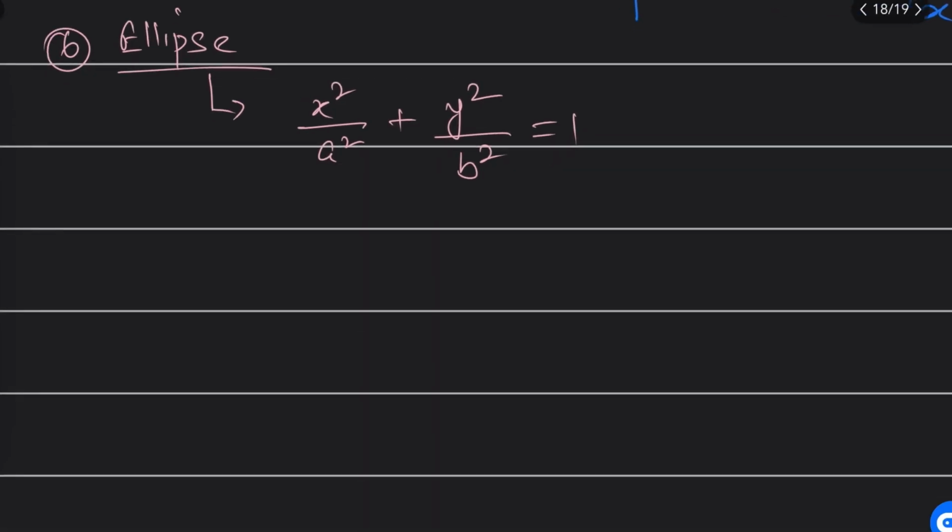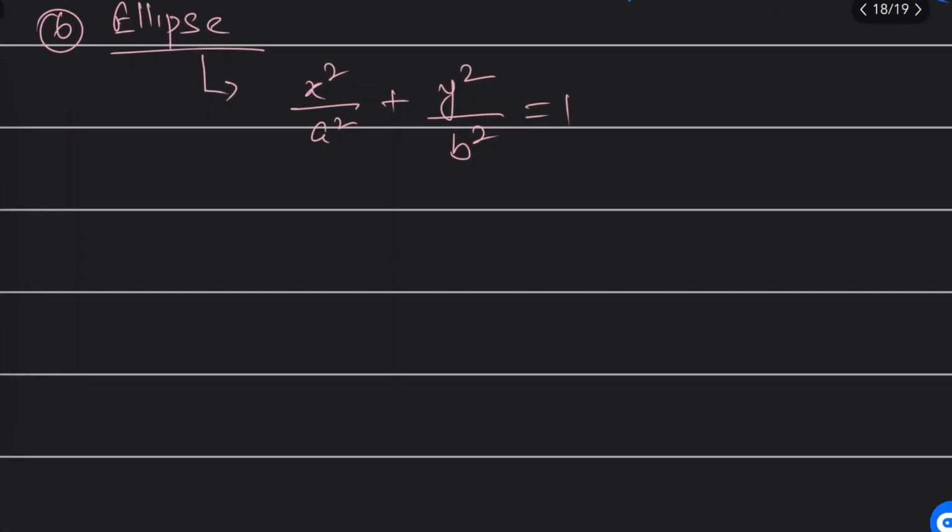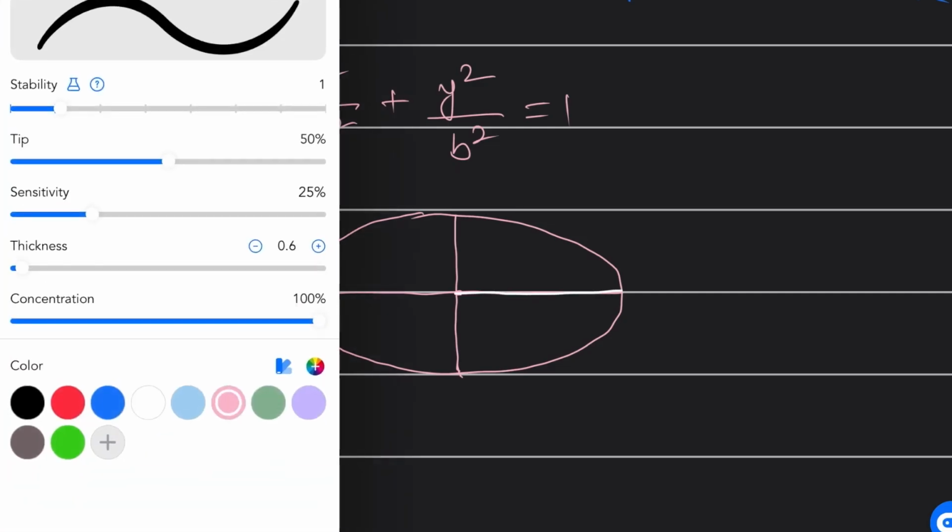Now here, what are a and b? Semi major axis and semi minor axis. Let me show you the graph, then you will understand more clearly. In the ellipse, this axis is called the semi minor axis and this is called the semi major axis. See, let me change the color.